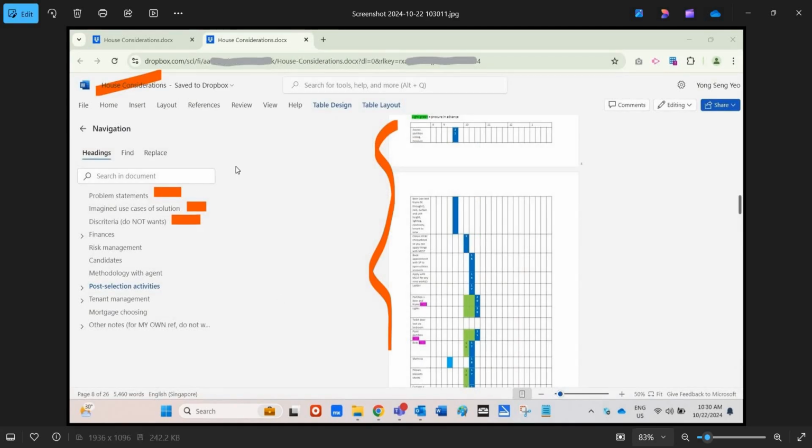So this is something else that I do. When I bought my house, right, I also have a separate documentation for it, just like how I have separate documentation for major projects that I undertake, major personal decisions, and so on. So look at the house purchase, for example, right? I list down problem statements, imagine use cases of the house, and what I do not want, and I have again charts, around the house, and certain interesting other methods which I won't go into detail about buying a house.